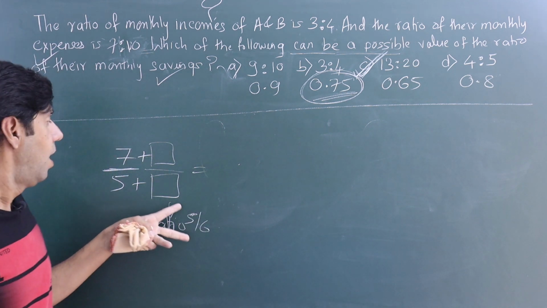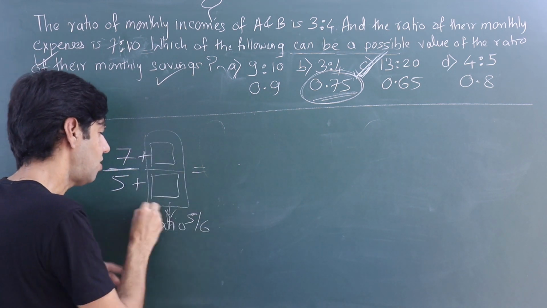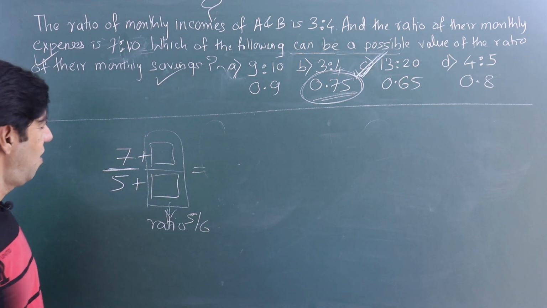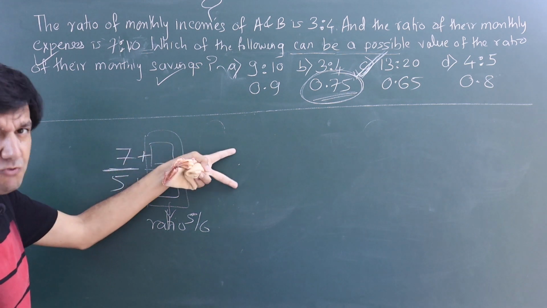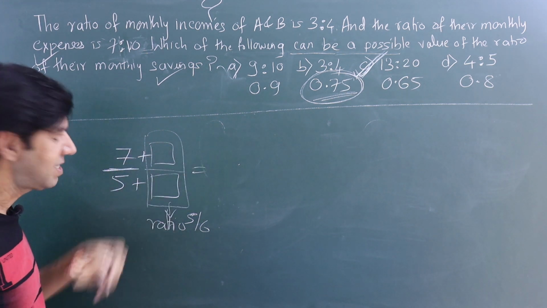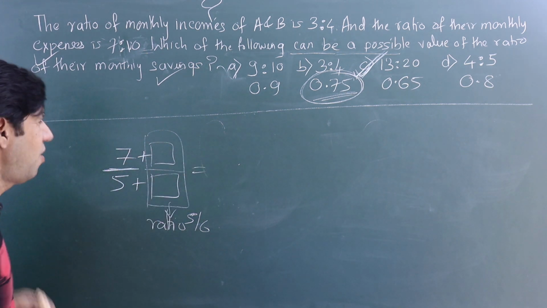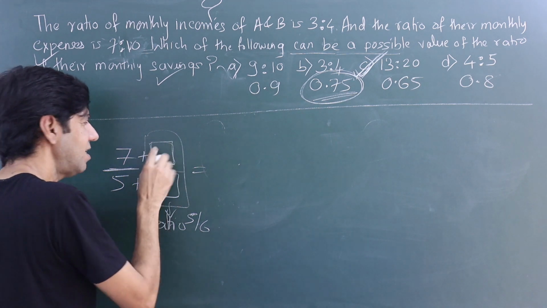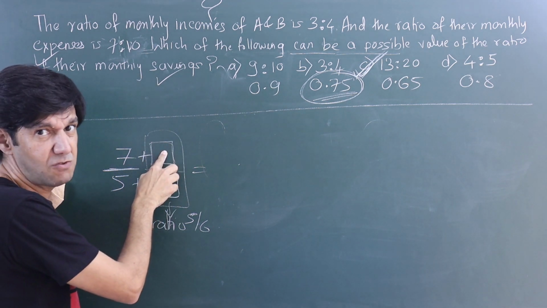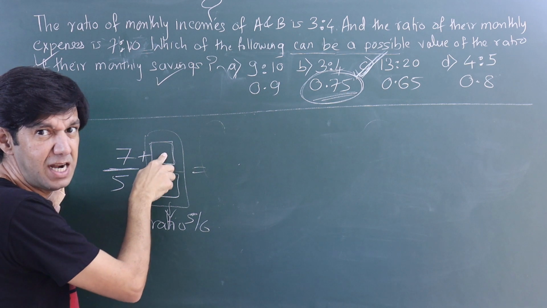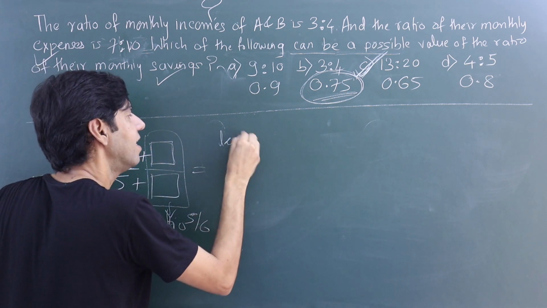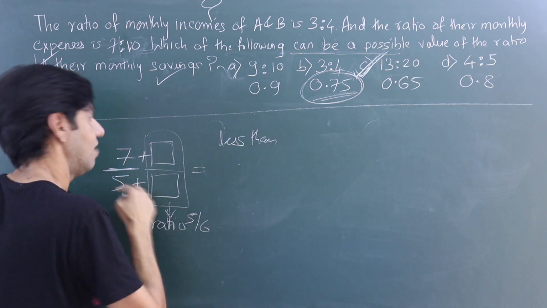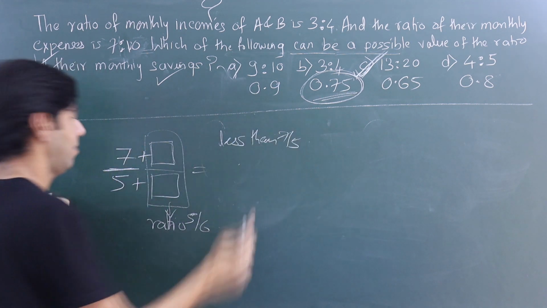Now, the ratio of these two quantities is 5/6. If it was 1 by 1.4, I would have got 1.4. But this is less than 1.4. That means the numerator is less than the reference that I was adding. If I'm adding less, the result that I should be getting is also going to be less than 7 by 5.